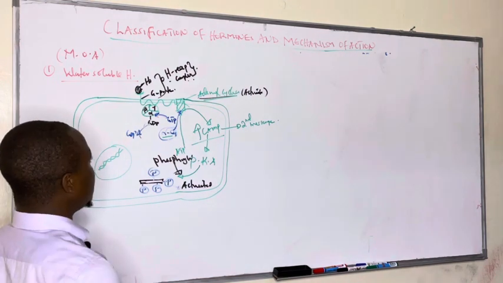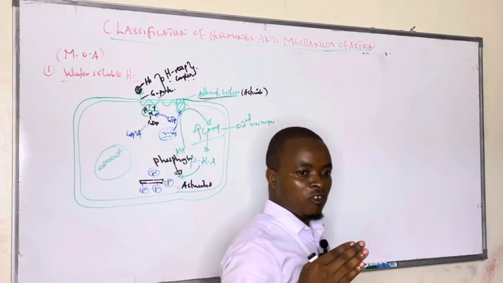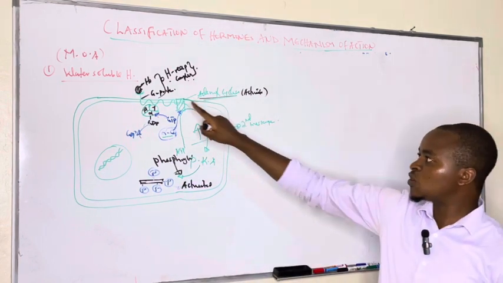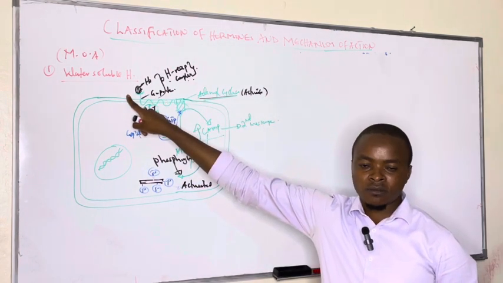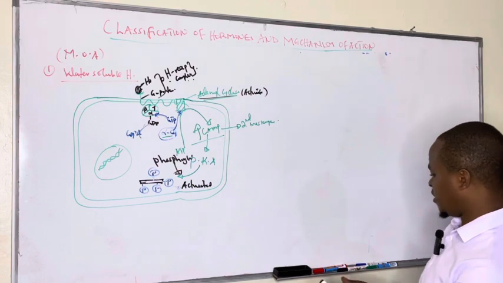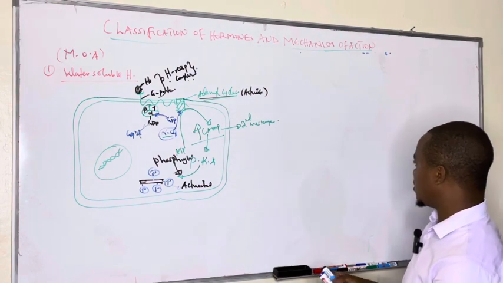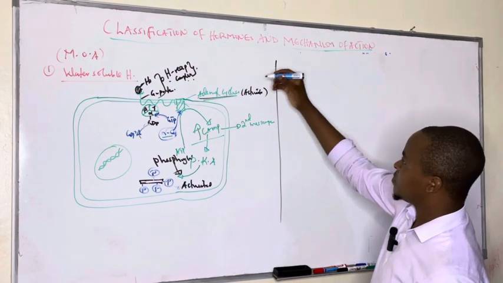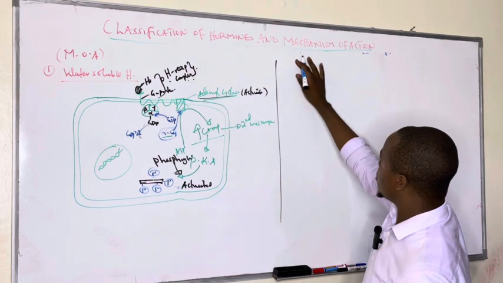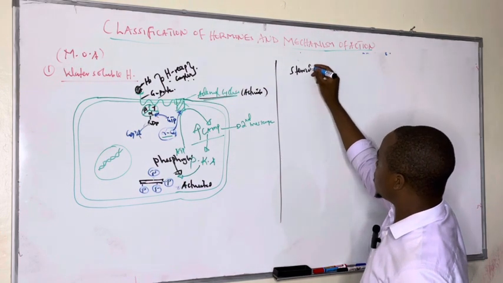So this is the mechanism of action of water-soluble hormones, which is different from the mechanism of action for fat-soluble, or what we call steroidal, hormones.